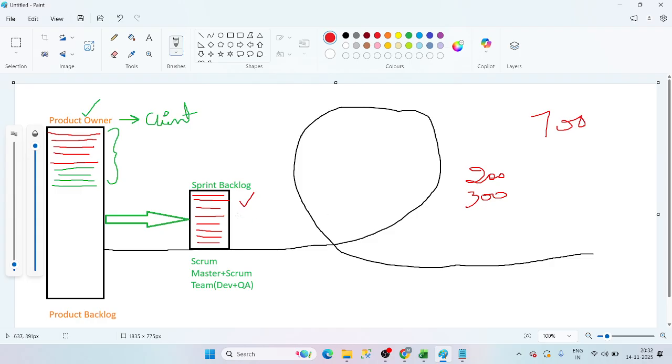Now we explain the third ticket. Third ticket is 50 hours. Now the fourth ticket 20 hours. Fifth ticket 10 hours. Right? 50, 60, 70, 80. Sixth ticket that is 30 hours. Total is 600 hours. Now the seventh ticket 100 hours. Now did we complete a total of 700 hours, right?